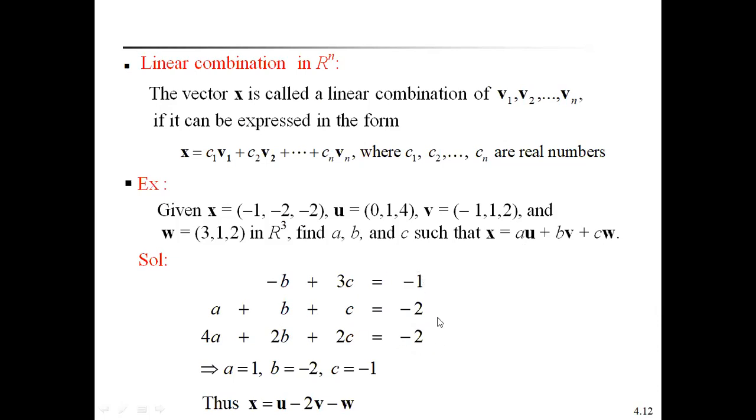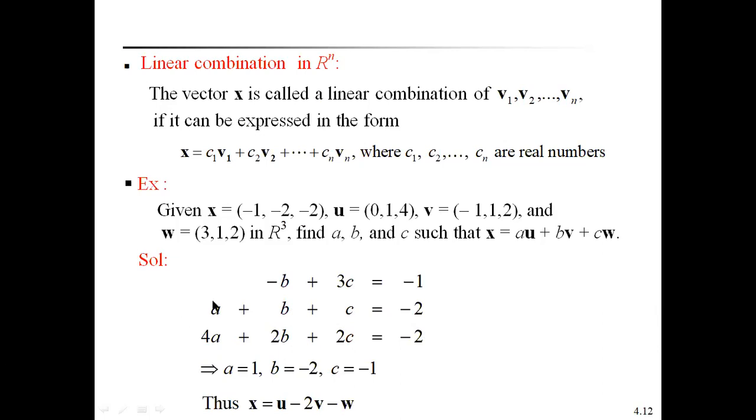So solving these three equations, we get a equal to 1, b equal to -2, c equal to -1. How to solve these three equations? From the second and third, eliminate a. Then we get an equation in b and c. Together with the first equation, solve it. Then we get the values of b and c simultaneously. Substitute b and c in either of the second and third equations, then we get the value of a.